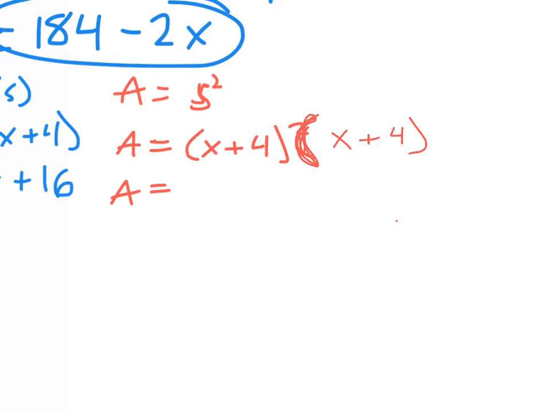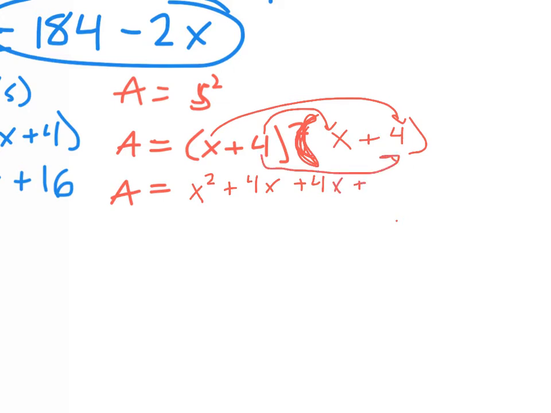We FOIL. So we do the first term, so we get x squared. Then the outsides, so plus 4x. Then we do the insides, plus 4x. And then we do the last terms, so 4 times 4, which would be plus 16. So the area is equal to x squared plus 8x plus 16. So here we just FOILed. This is algebra.